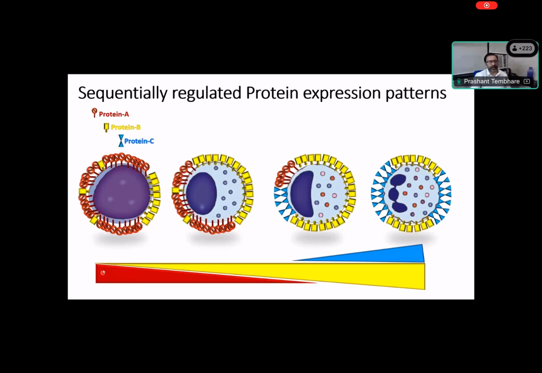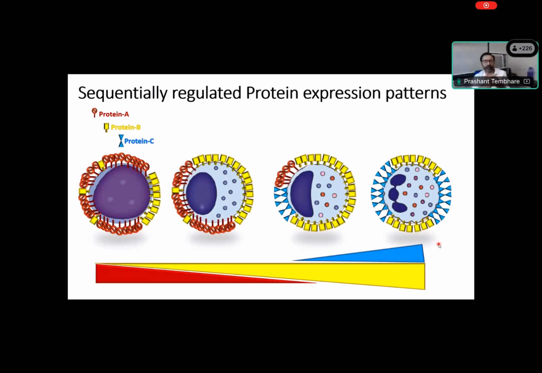Protein A is highest in density at the initial stage, and as the cells mature, it goes down and disappears at one stage. Protein B is increasing in intensity and is maximum at the last stage, and protein C appears only at the last two stages and keeps increasing. So if you have different antibodies that can bind to the proteins present on the cell surface, based on the density at different stages, we can identify the different stages of cells. This is an example I wanted to show you so that you understand what I mean when I say the antigen density and protein levels change.